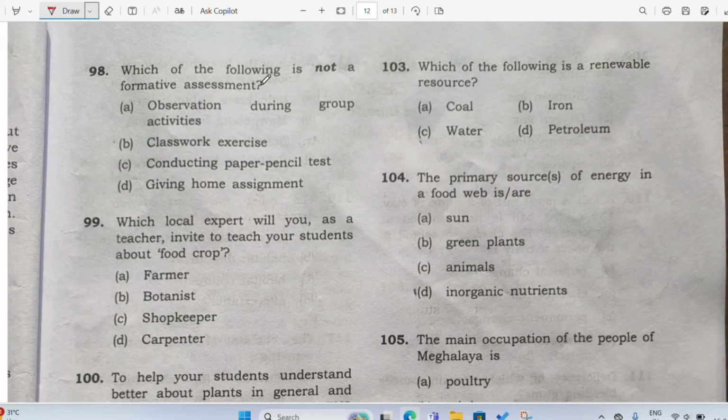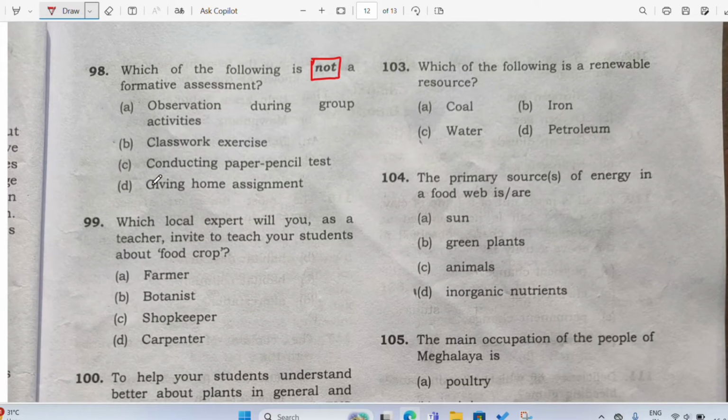98. Which of the following is not a formative assessment? See, again, a negative word is coming here, so you have to be careful. They are asking not. Which of the following is not a formative assessment? Observation during group activities, class work, exercise, conducting pen paper test, paper pencil test, giving home assignments. Just now, if you remember, I told you, what is summative assessment? It is a paper pencil test, right? So they are asking the wrong answer.